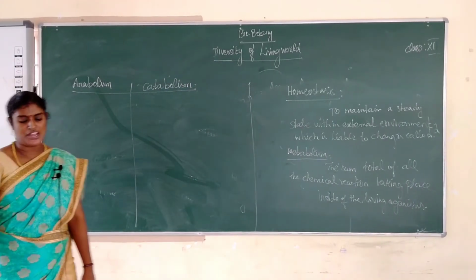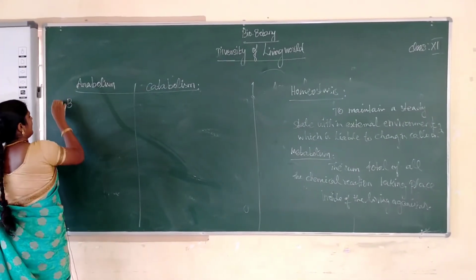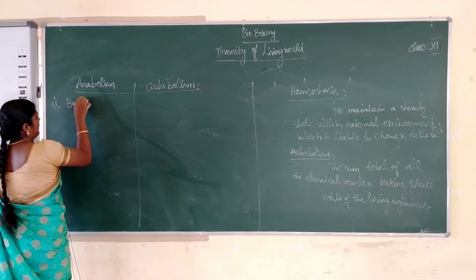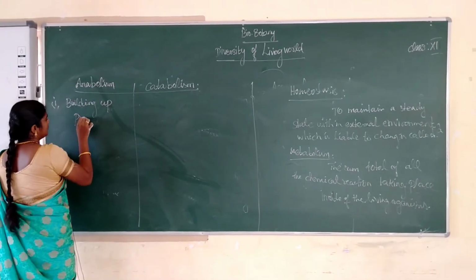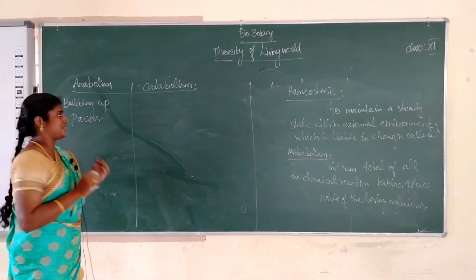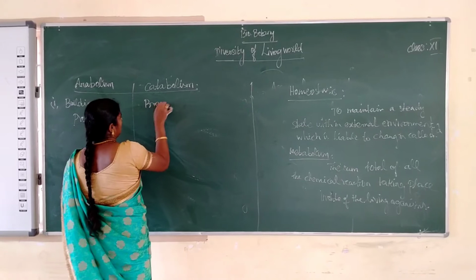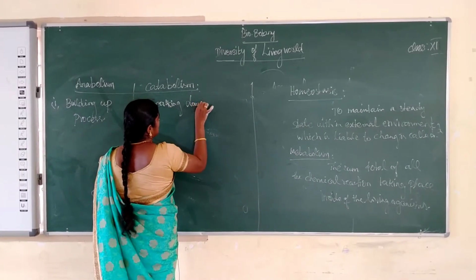What is anabolism? Anabolism is a building up process. Catabolism is a breaking down process.